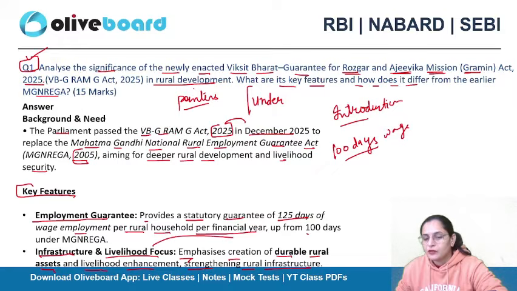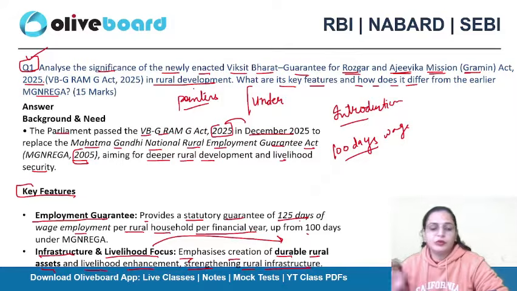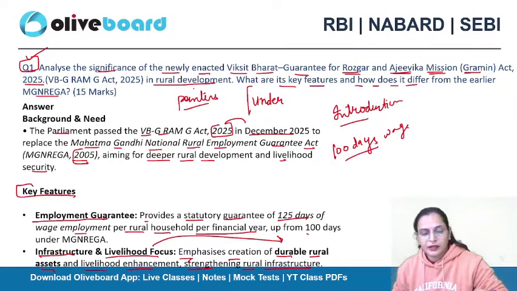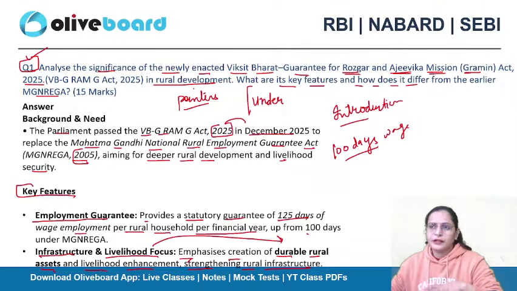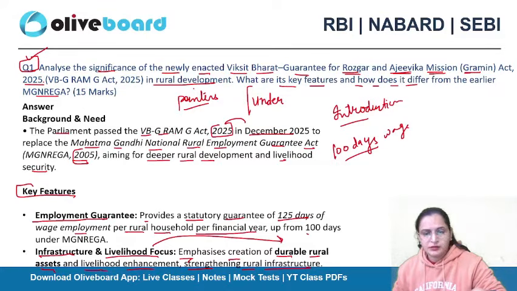Okay, so its main focus is also on the direction for the creation of durable rural assets. Okay, like the assets which anyone can use at any point of time. So this is another feature, and this is all mentioned in the act. Okay, you might have the specific session related to this, right?